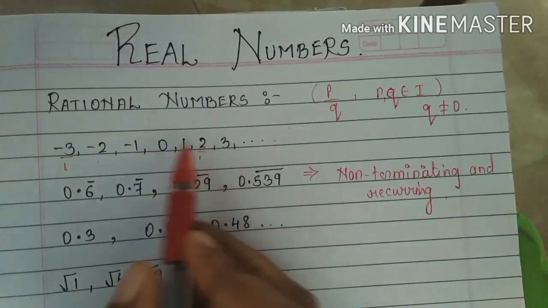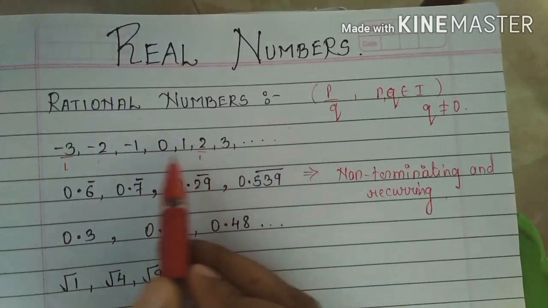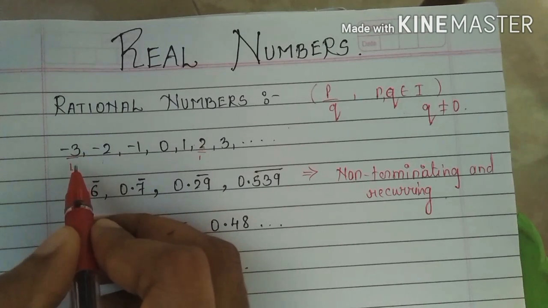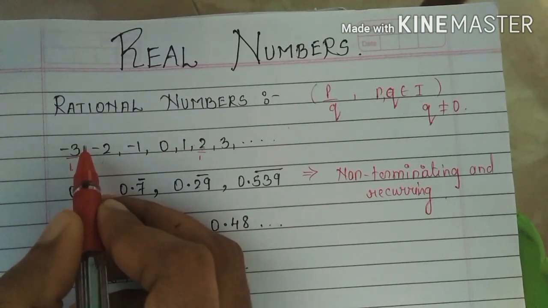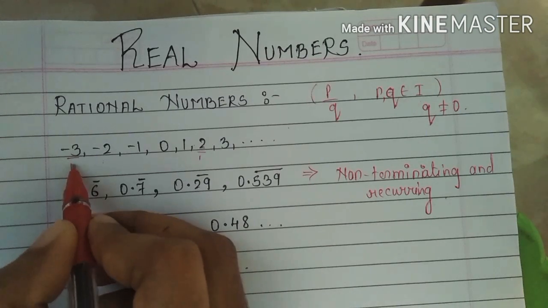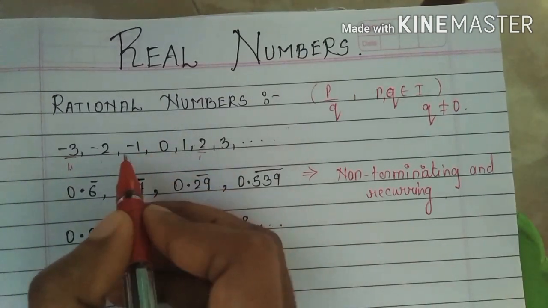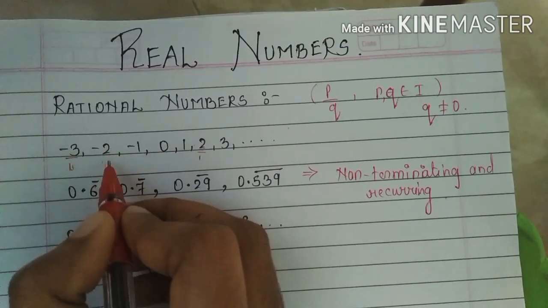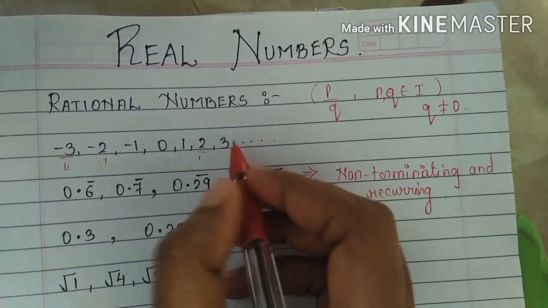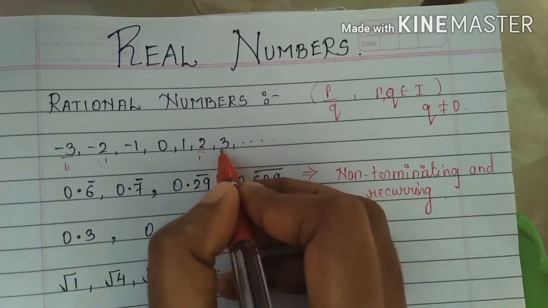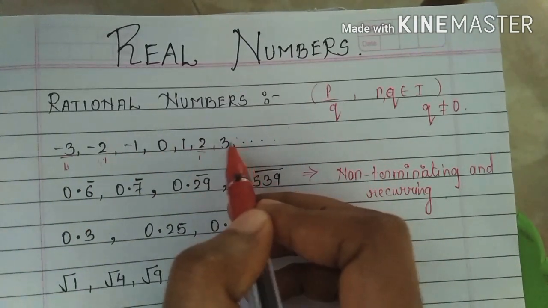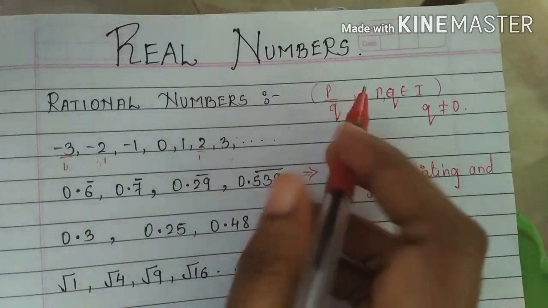If I consider the integers -3, -2, -1, these all are rational numbers. Why are they rational? Because -3 can be written as -3 upon 1. So this is in the form of p upon q, where q is not equal to 0. In the same way, -2 can be written as -2 upon 1, which is in the form of p upon q, where q is not equal to 0. The same way for positive numbers also, 3 can be written as 3 upon 1, which is in the form of p upon q. So all integers are rational numbers, you can say that.